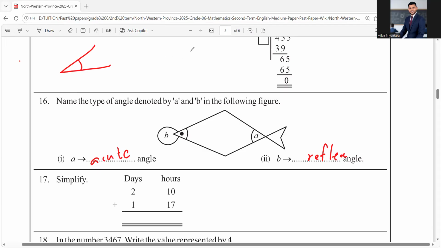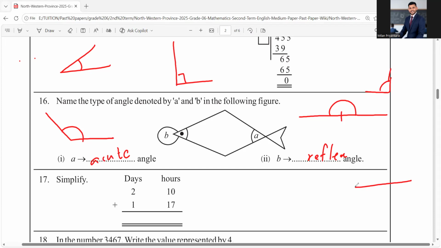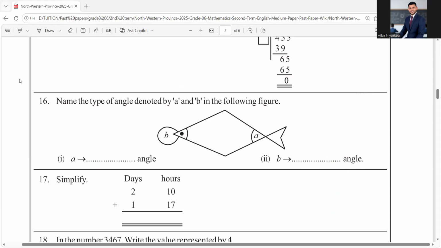This is acute, okay? And this is right angle. See, this right angle. You know, this angle is also right angle. So at the corner of your door, you will see the right angle, right? And if it is more than right angle, like this, we call it obtuse, right? And if it is 2 right angles like this, we call it straight angle. And if it is greater than straight angle like this, we call it reflex angle, right? I think you better revise that part, right? It's a very important part.